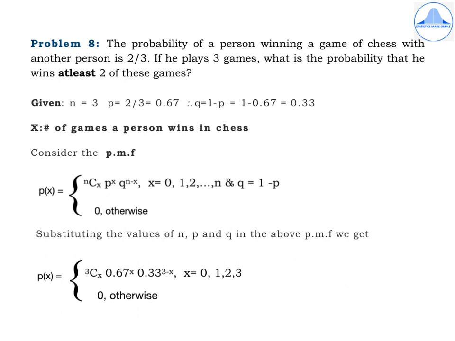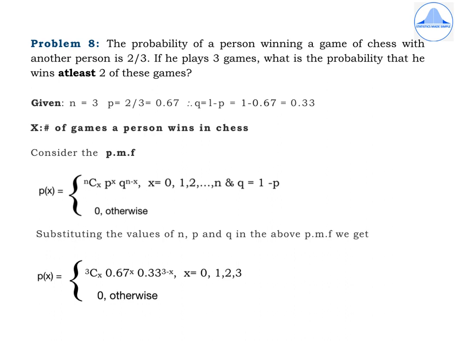Problem 8. The probability of a person winning a game of chess with another person is 2 by 3. If he plays 3 games, what is the probability that he wins at least 2 of these games? Winning a game is considered to be a success, and the number of games the person plays is 3, which is finite. So it is the binomial distribution.